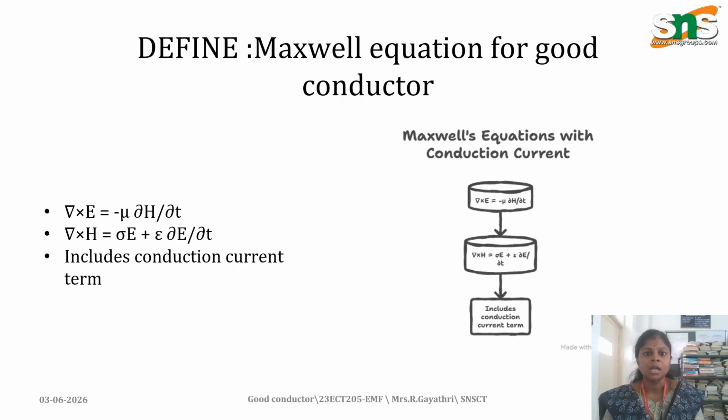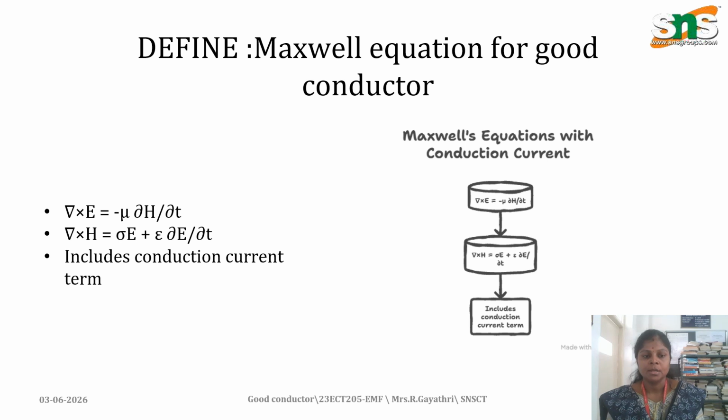Now let us see how the Maxwell equations are applied to a good conductor. Applying the Maxwell equations, we derive two equations related to the electric field and magnetic field. For the electric field, del cross E vector equals minus mu dou by dou t of H vector.